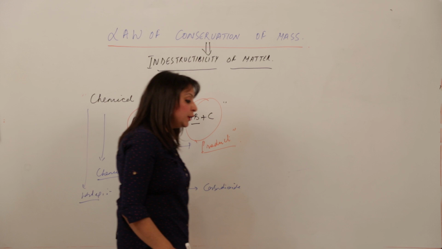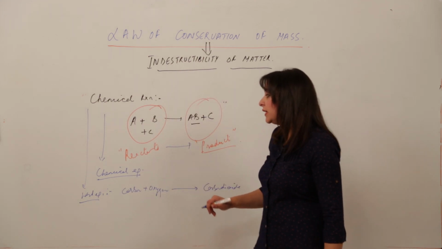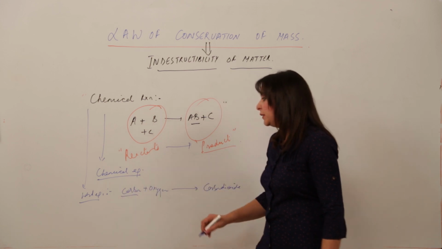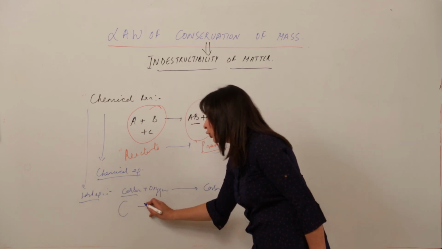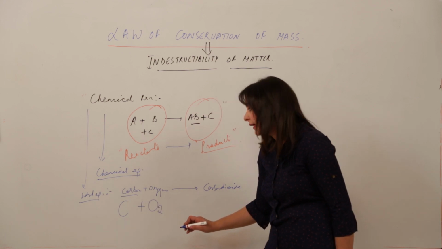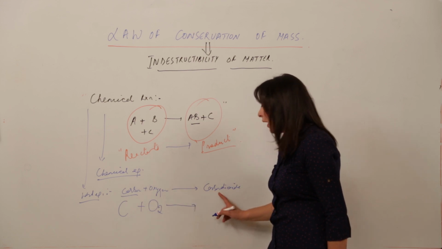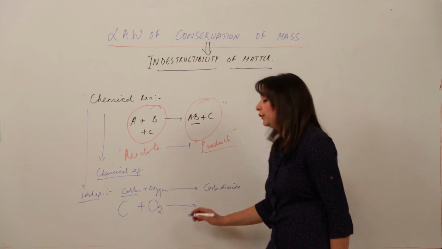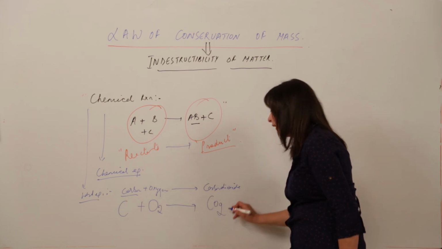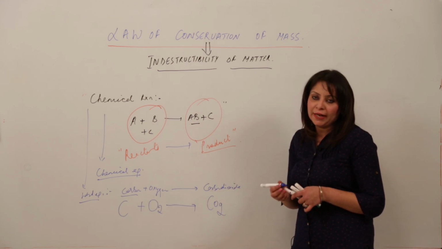And if we wish to represent it in terms of a chemical equation, how will we do that? We will use symbols. We know the symbol of carbon is C, the symbol of oxygen is O, but it exists as O2 because oxygen is a gas. Gives rise to means again an arrow, and it will form carbon dioxide, so we will use a molecular formula. The molecular formula for carbon dioxide is CO2. So this is the method to represent a chemical reaction.